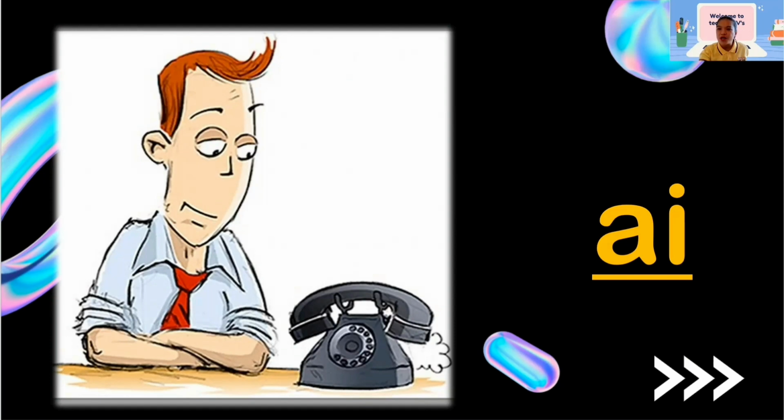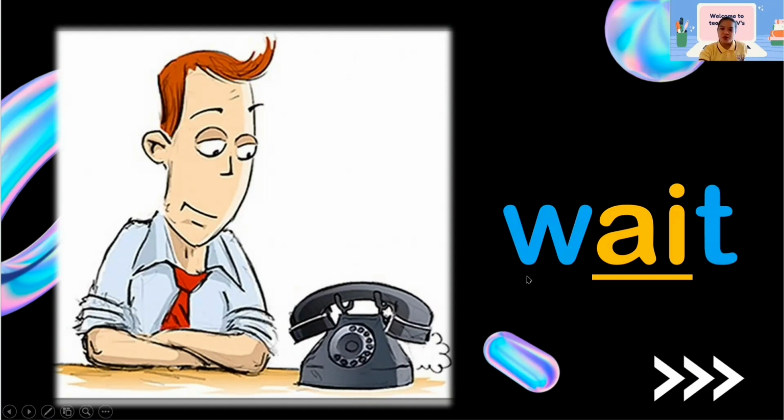Very good. The first missing letter is W. And the second one is, perfect, letter T. So we have A. How can we blend this one?